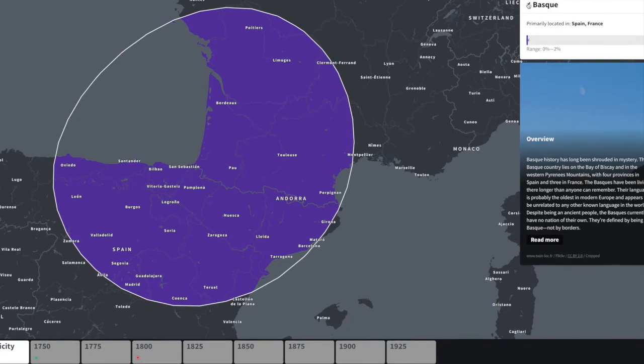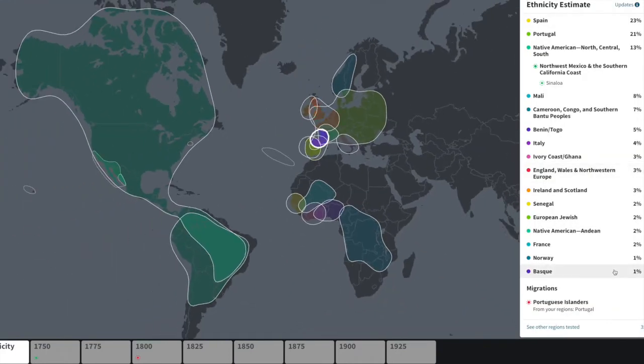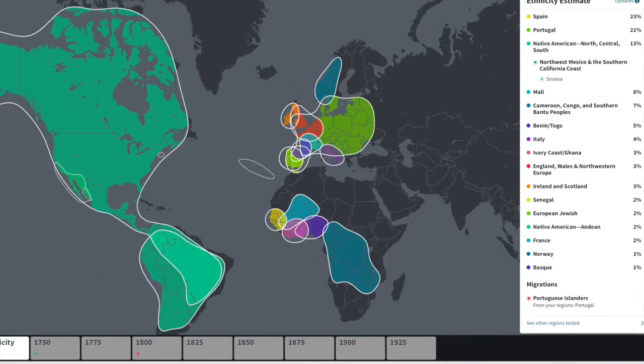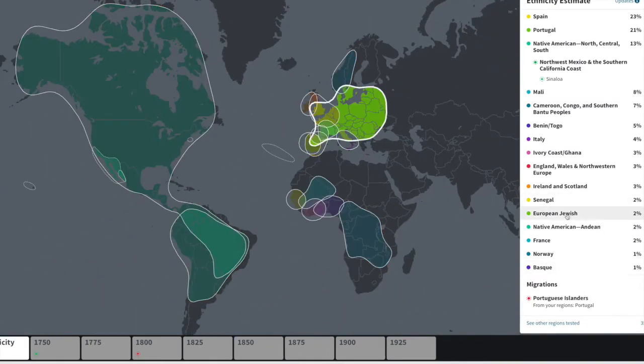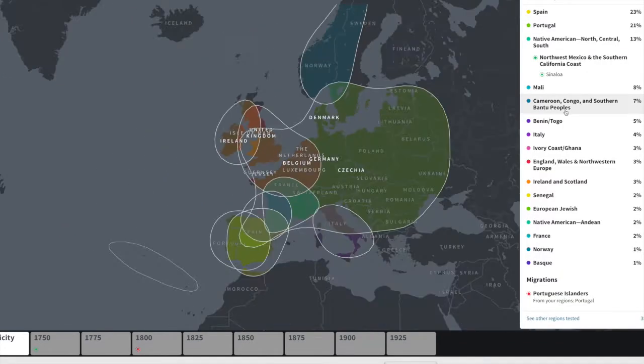How does that make sense? And so Norway 0 to 3%, okay, it's at 1%. That makes sense. But how is Ireland and Scotland 0 to 3% and showing up as 3%?